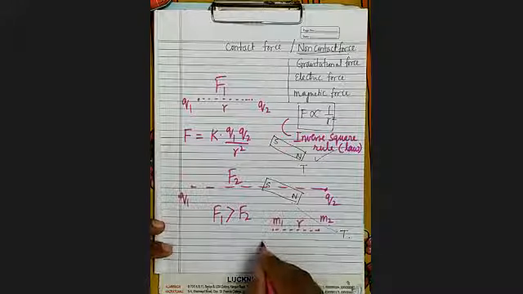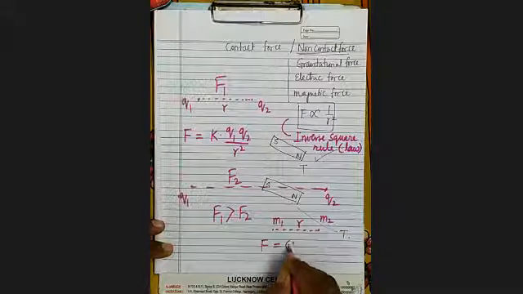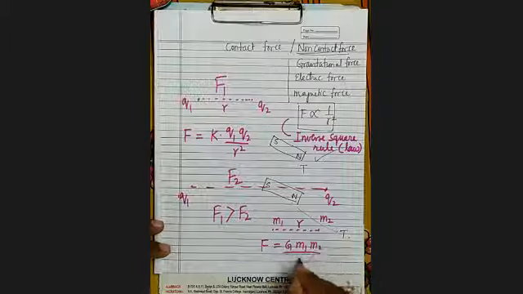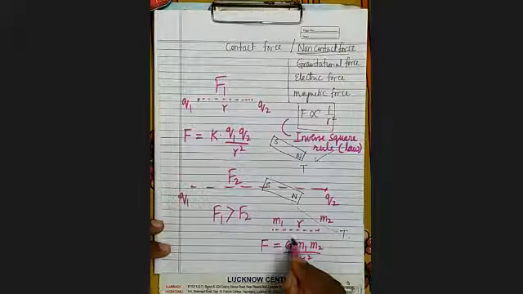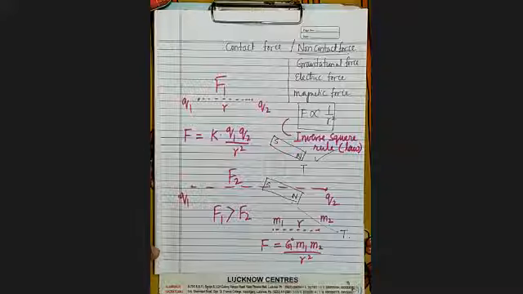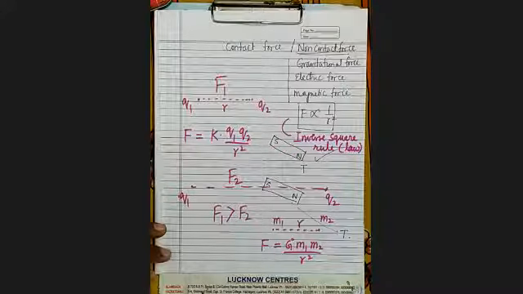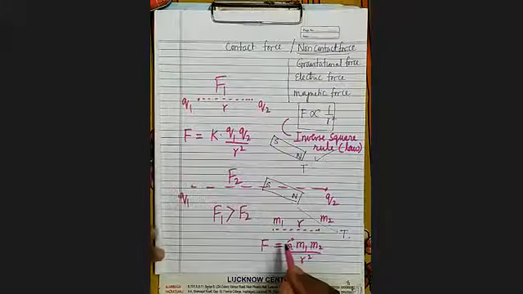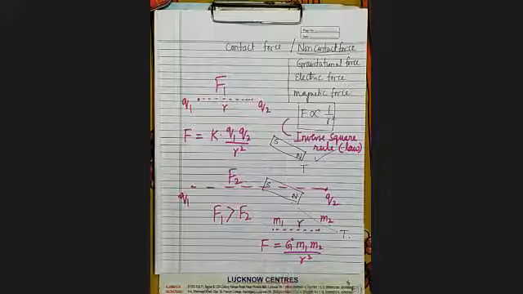So F equals G M1 M2 upon R square. What is capital G? Gravitational constant. Universal gravitational constant.